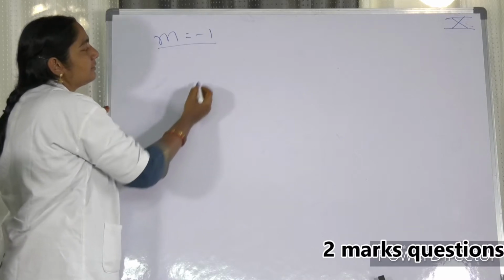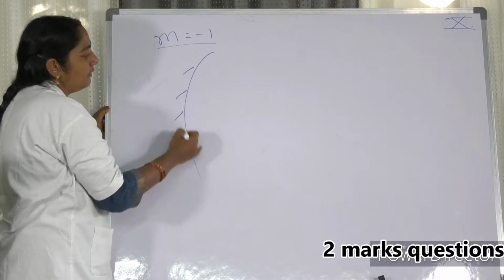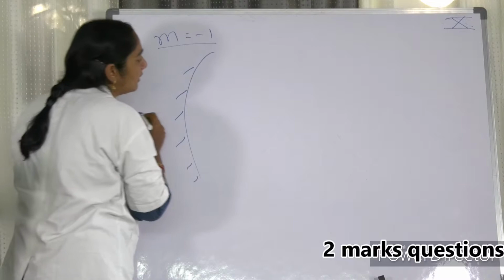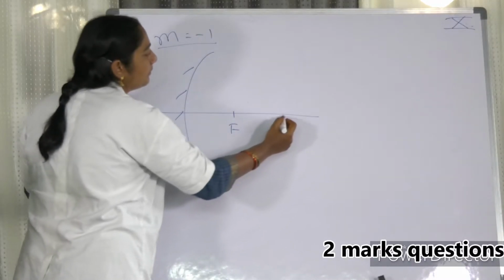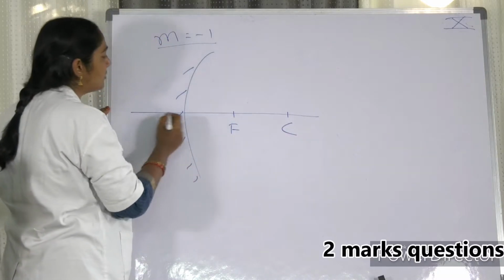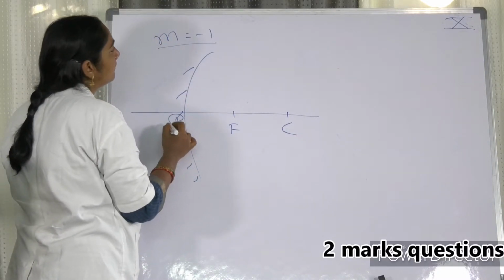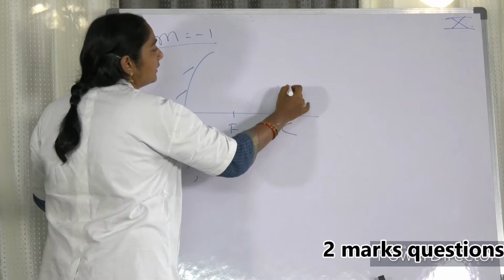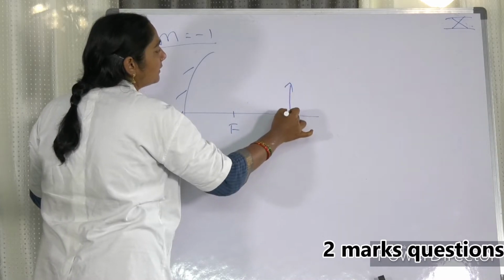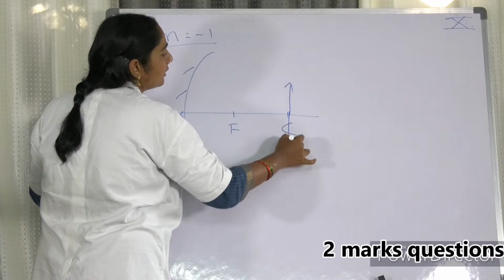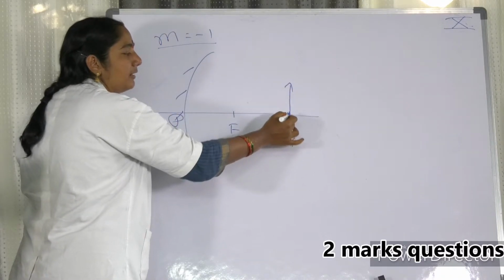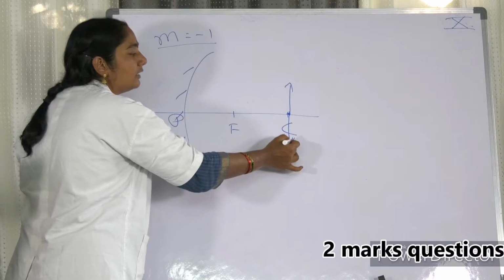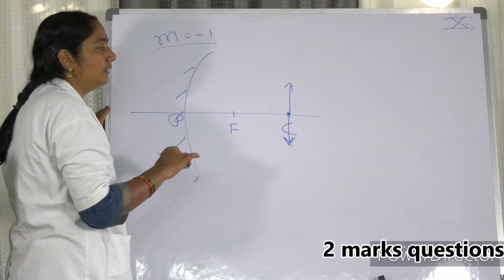The magnification is -1 means if you take a concave mirror, this is the principal axis, principal focus, center of curvature, pole of the mirror. -1 means the object size is the same as the image size, means the object is placed at C. If the object is placed at C, the image is also found at C, of the same size, inverted.